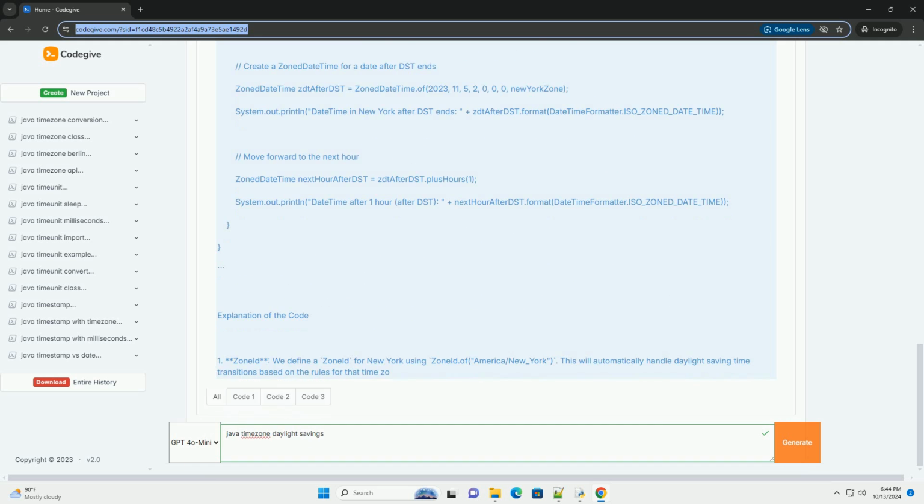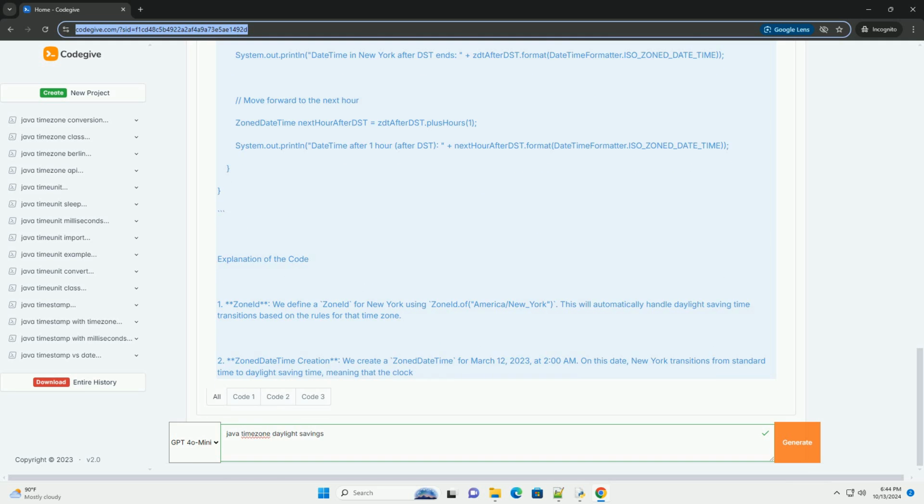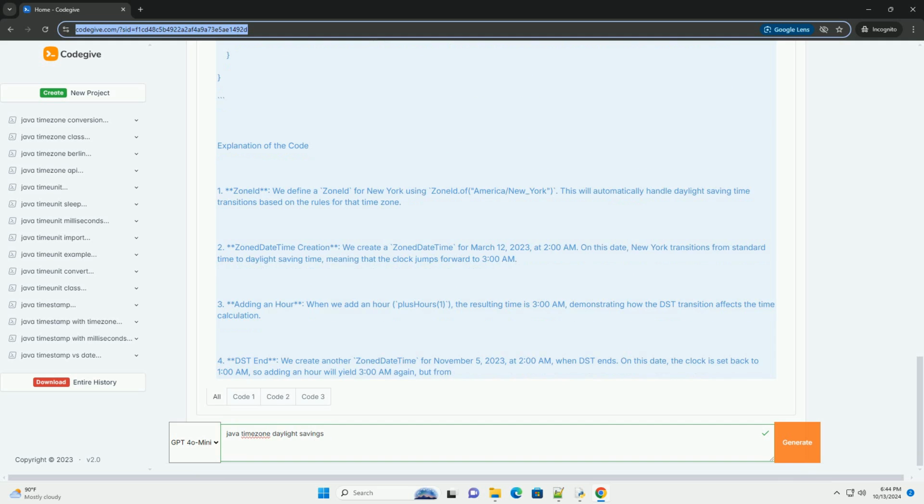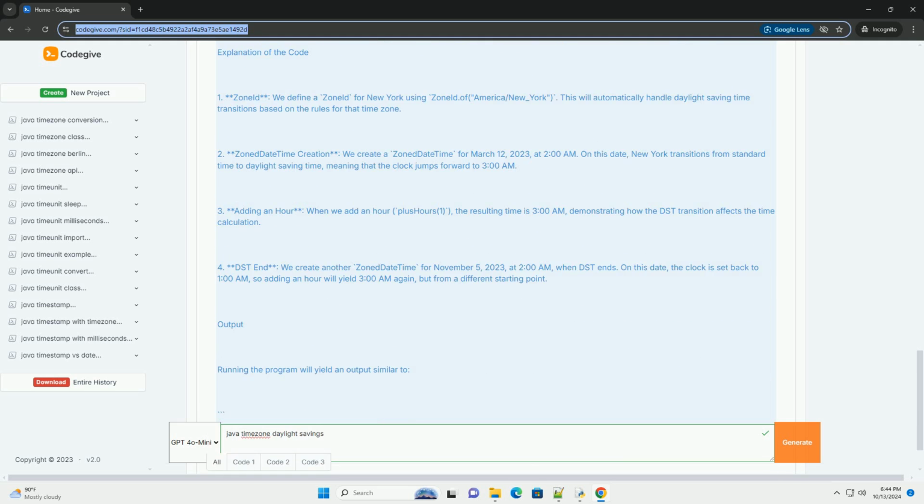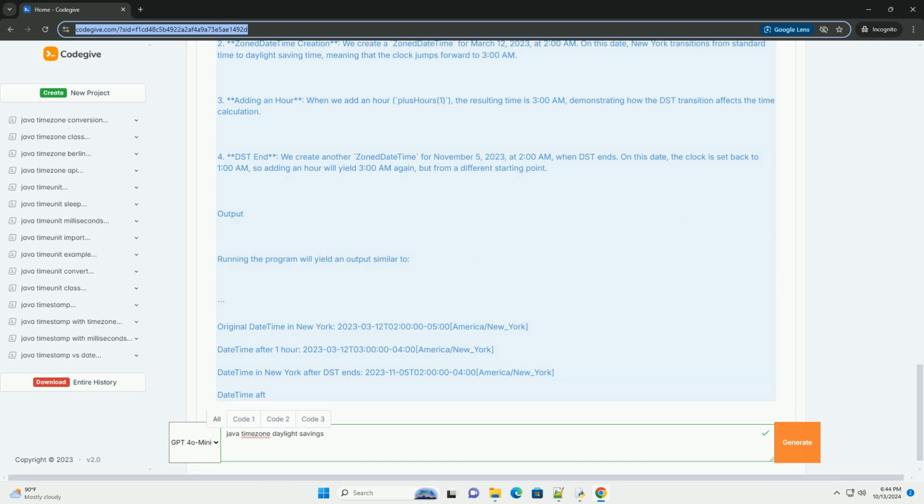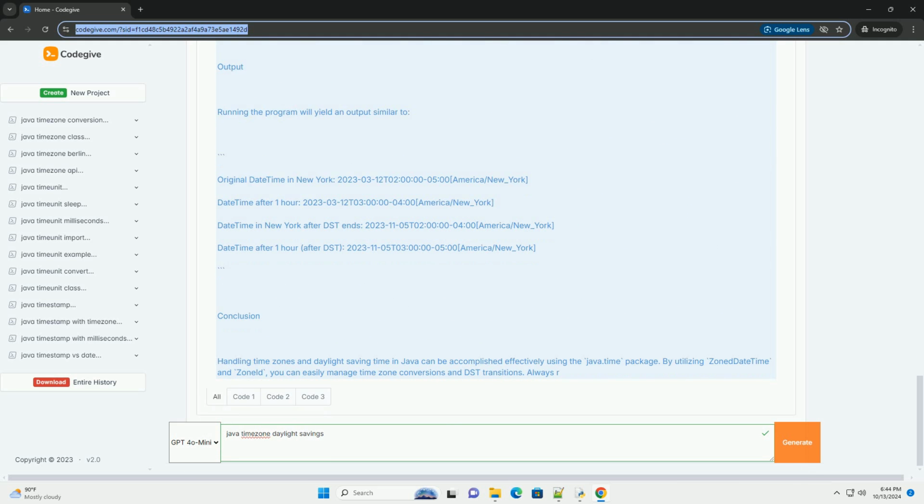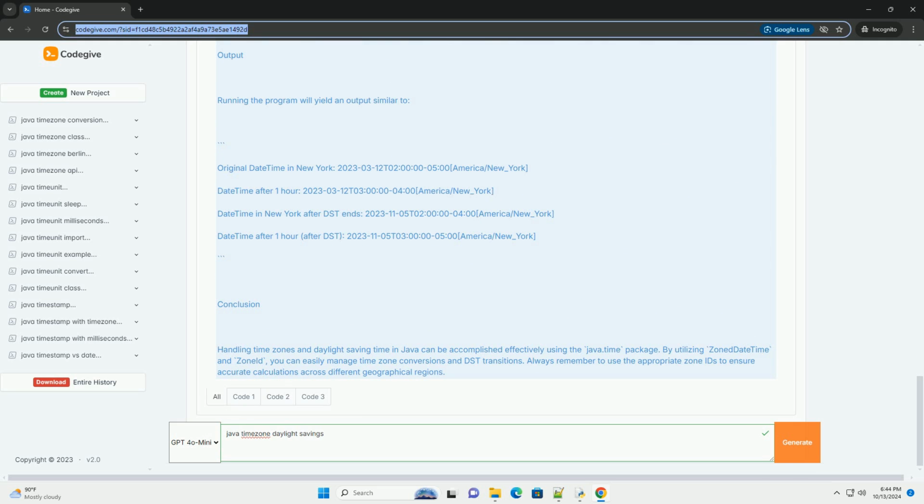Understanding time zones and daylight saving time. When dealing with dates and times, especially in different time zones, it's important to understand how daylight saving time affects local time. Many regions adjust their clocks forward by 1 hour in the spring and back again in the fall, which can lead to discrepancies in time calculations.